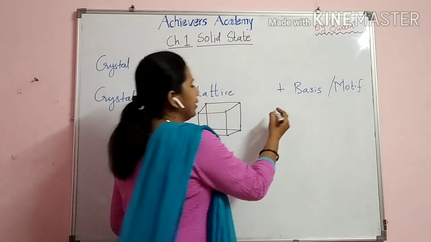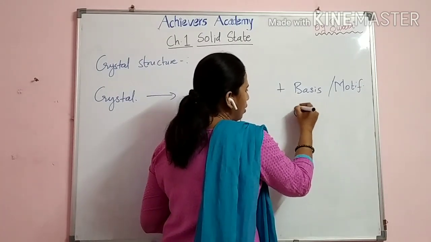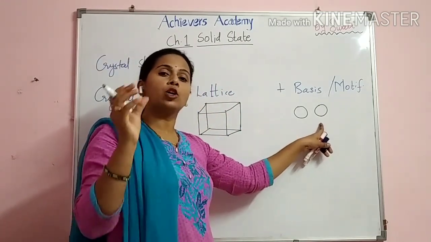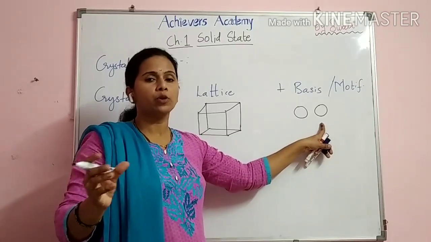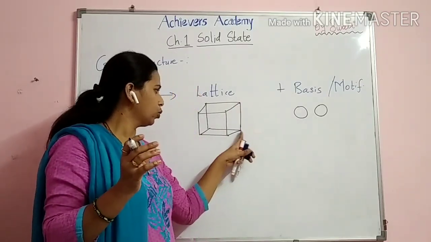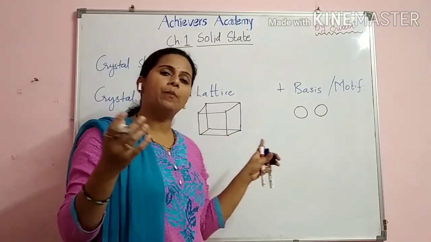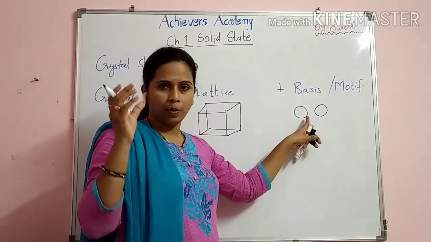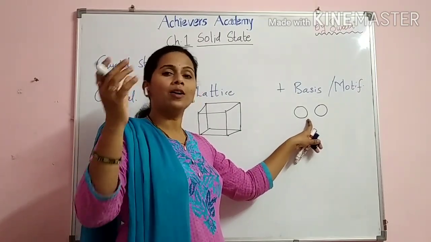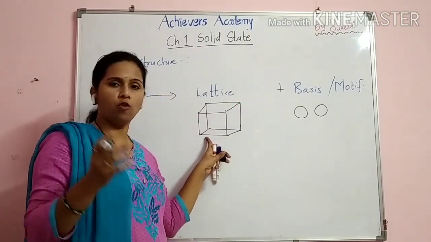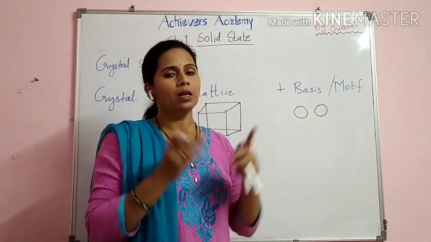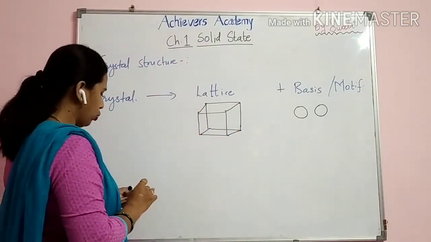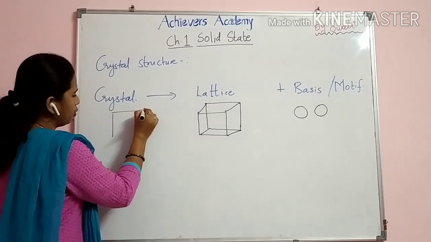Now, let's see what is basis. So you can see here these spherical particles. The constituent particles, on attaching to the lattice points, form the basis or motif of the crystal. Understood? The constituent particles on attaching to the lattice points form the basis or motif of the crystal lattice. So when these two combine, what we will get is our crystal. So I'll show you here. Suppose this is the lattice.